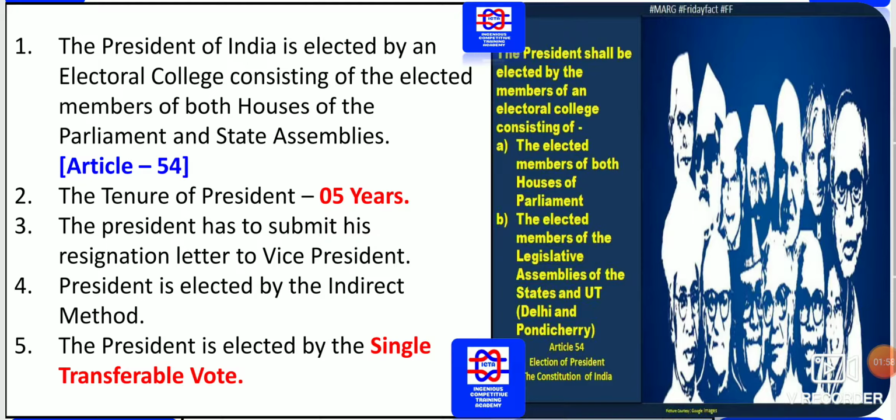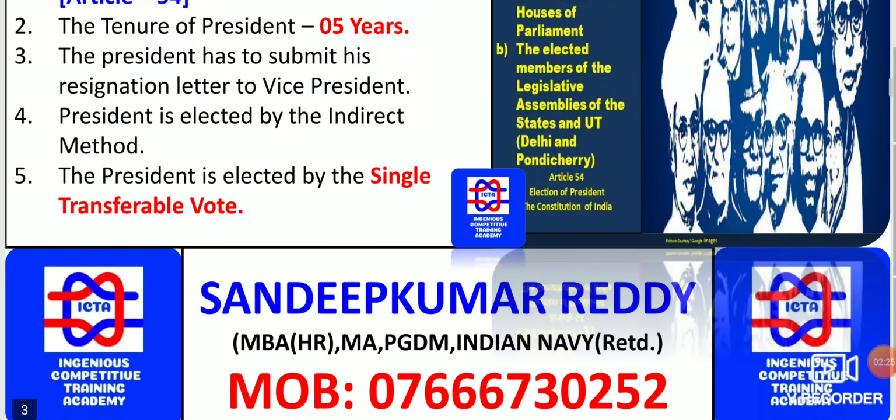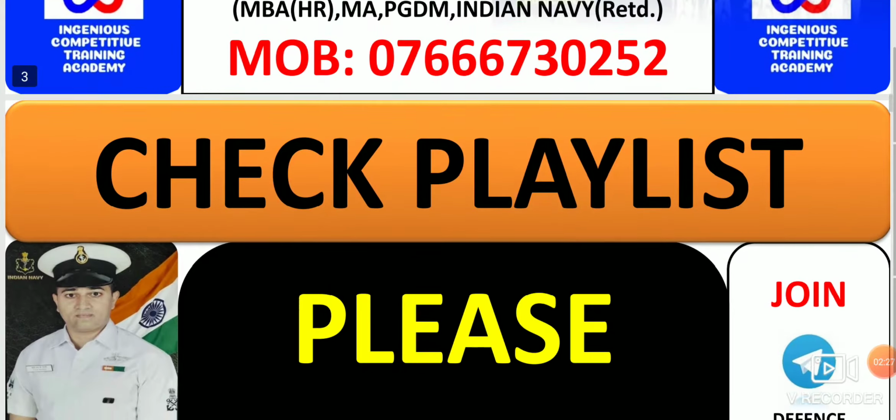So the President has to submit his resignation to the Vice President. The President is elected by which type of method? That is the indirect method. The voting system where people vote directly is the direct method, and the indirect method is where the President is elected by the members of the Electoral College. The President is elected by the single transferable vote. So this is the process by which the President gets elected.